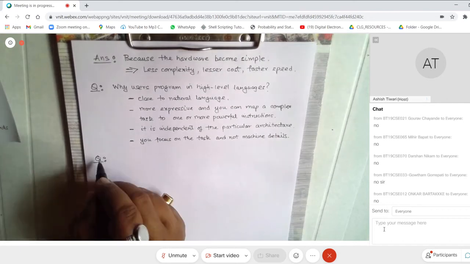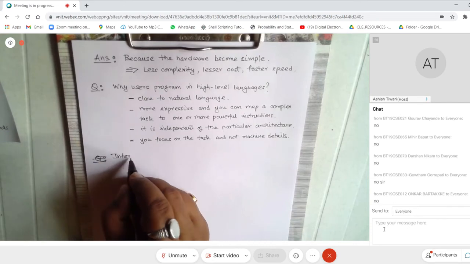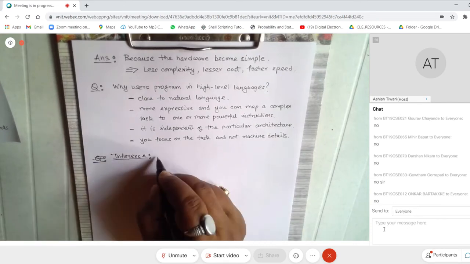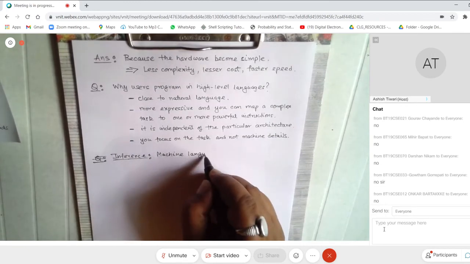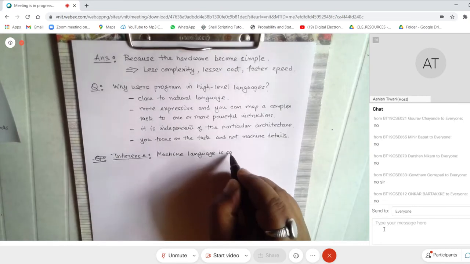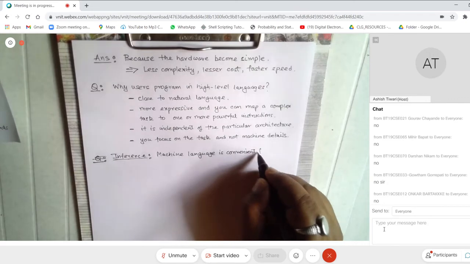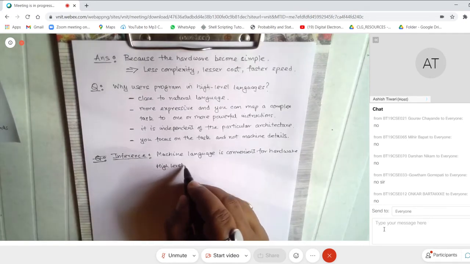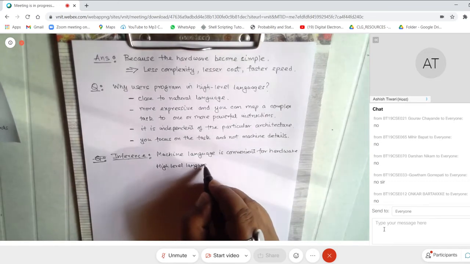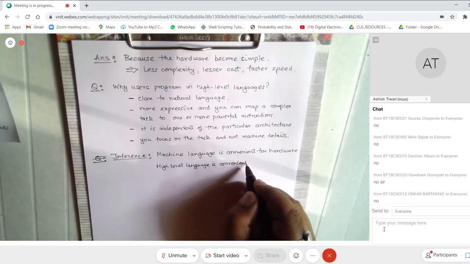Okay, so maybe before this question, the inference is machine language is convenient for hardware design, and a high level language is convenient for users.